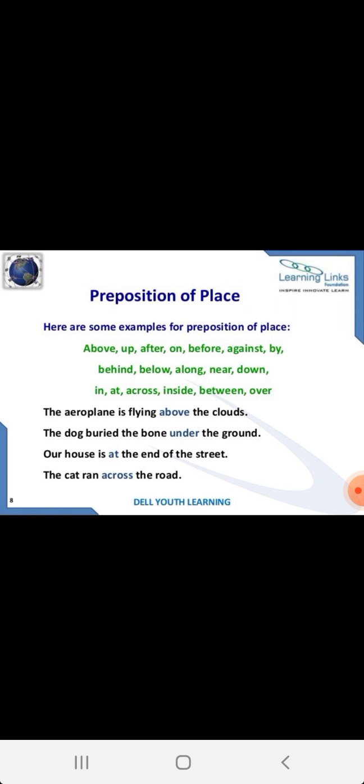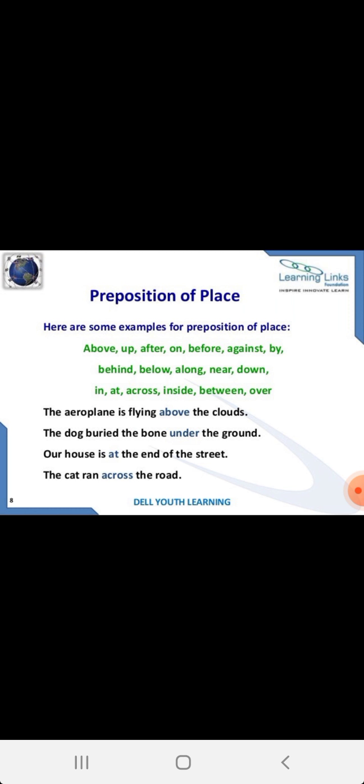Here are some examples of preposition of place. For example: above, up, after, on, before, against, by, behind, below, along, near, down, in, at. These are the prepositions of place: inside, between, over. For example, a few sentences are also here.